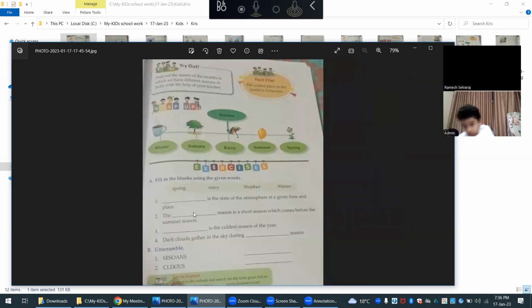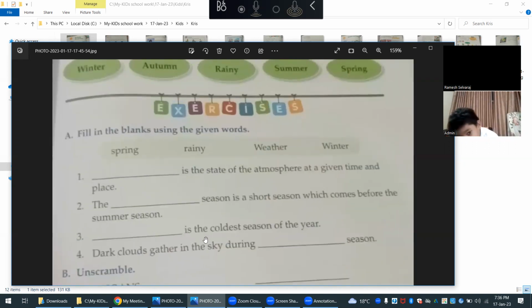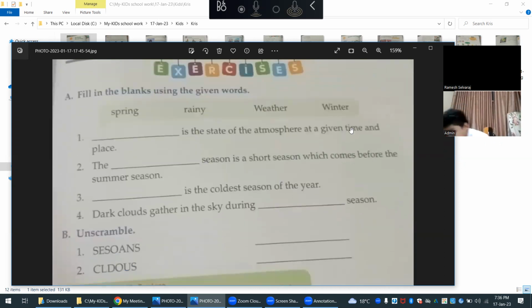Can you tell me this? Dash is the coldest season of the year. Which one is the coldest season of the year? The coldest season of the year is winter. Right. Dark clouds gather in the sky during which season? Spring, rainy, weather, winter. Which one? Rainy.